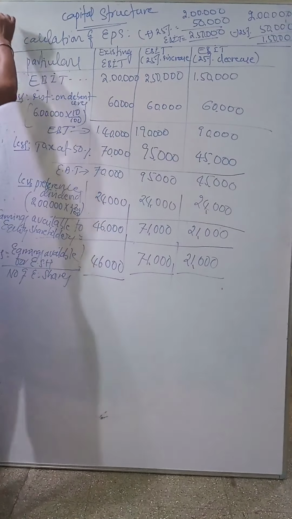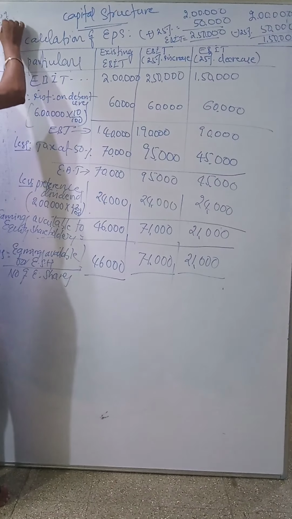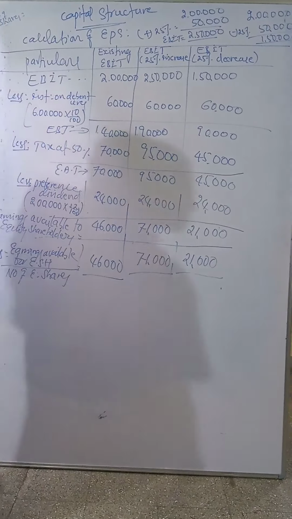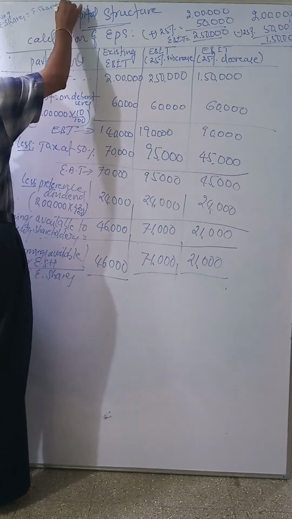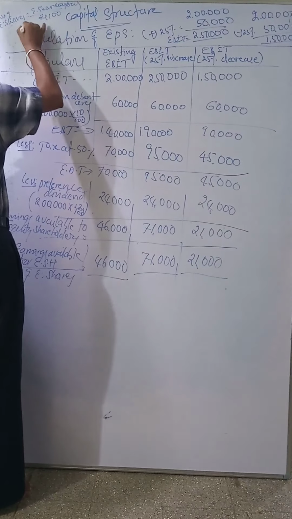How to calculate the number of equity shares here? Number of equity shares equals equity share capital divided by rupees 100 each.